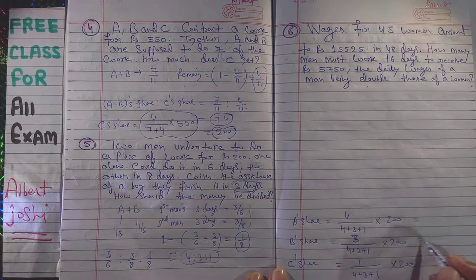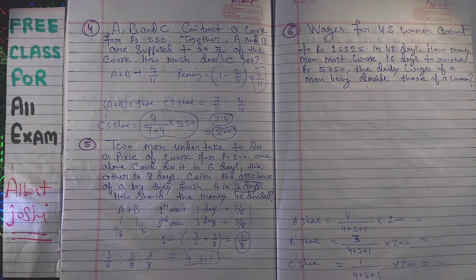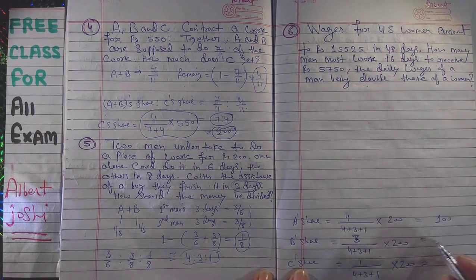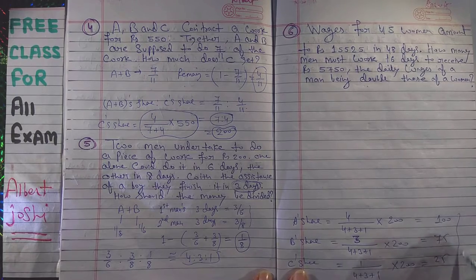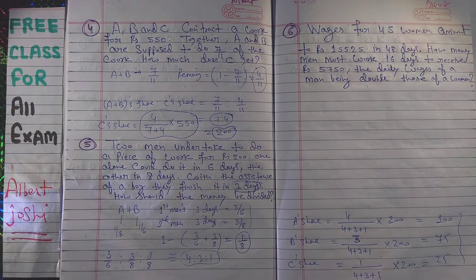Now you can calculate and find the values of A, B and C. If you calculate, you will see that it is 100 rupees, 75 rupees, and 25 rupees. Okay, very simple.